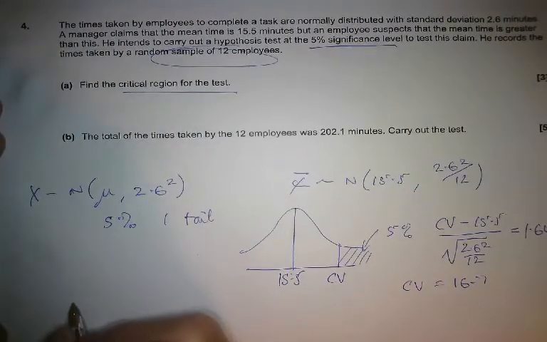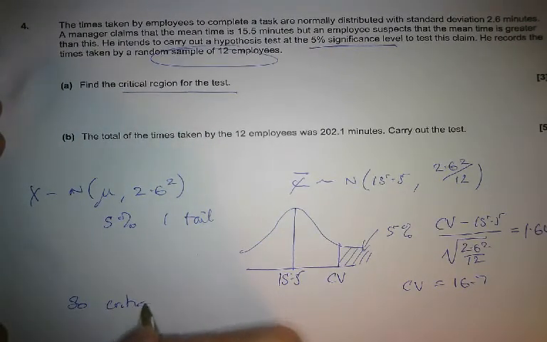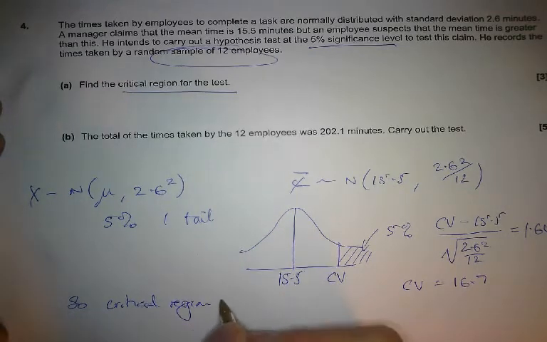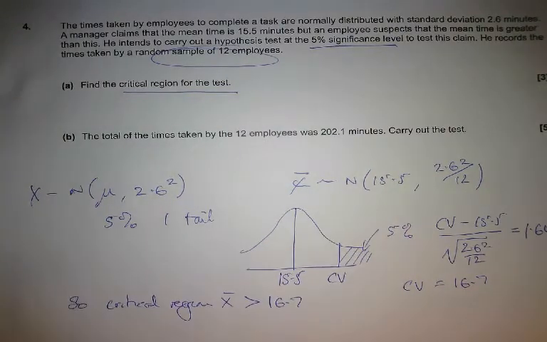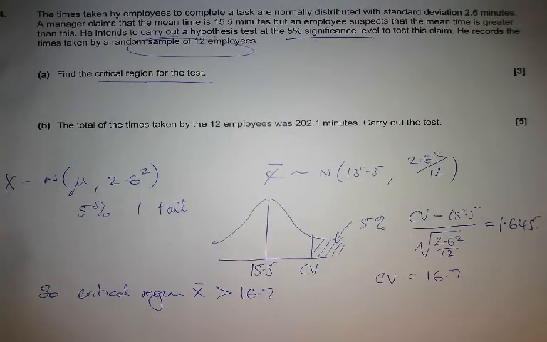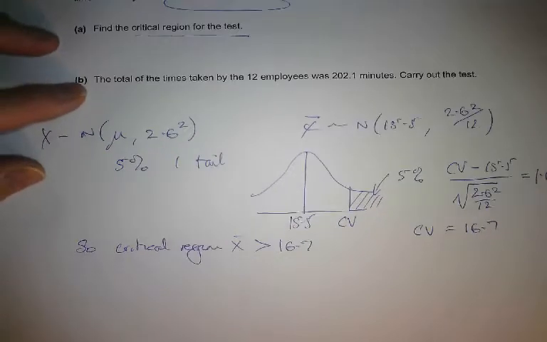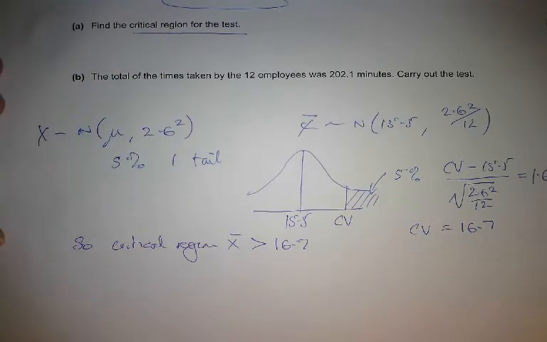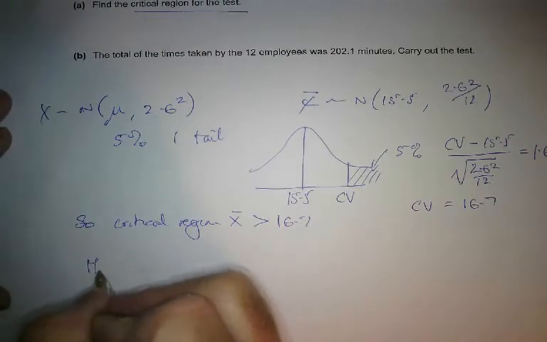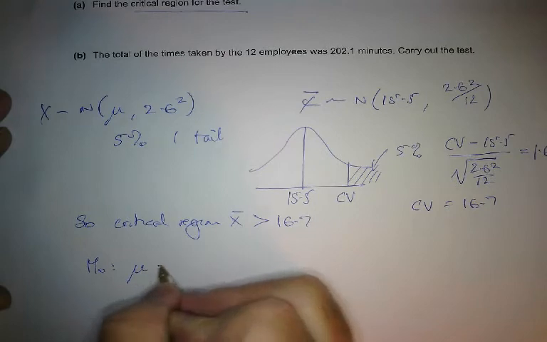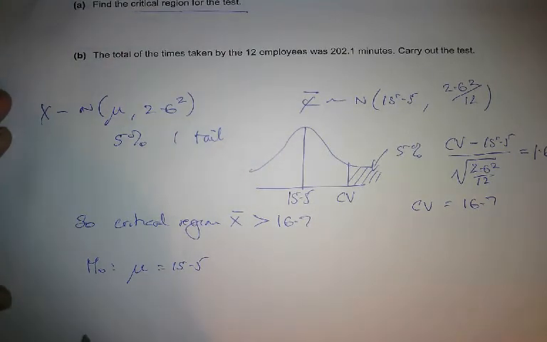16.7. So therefore, and you need to write this, the critical region, always answer the question, is where the sample mean is going to be above 16.7. And that gets you your 3 marks. Then it says the total of the times taken by 12 employees was 202.1. Carry out a test. We know that the null hypothesis is always going to be the standard, that it's 15.5. And we're going to also say that the alternative hypothesis is that it's greater than 15.5.